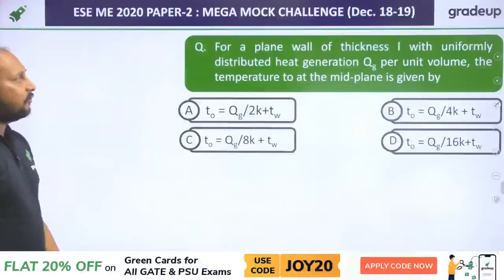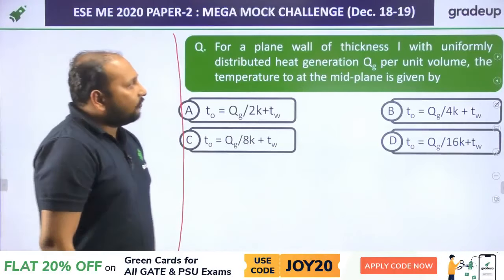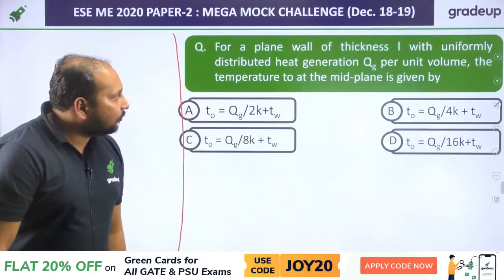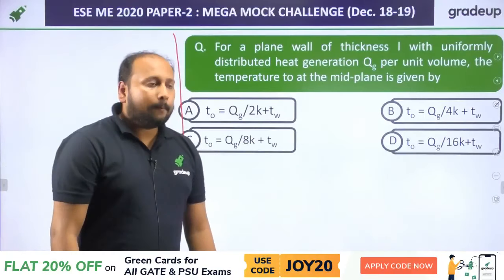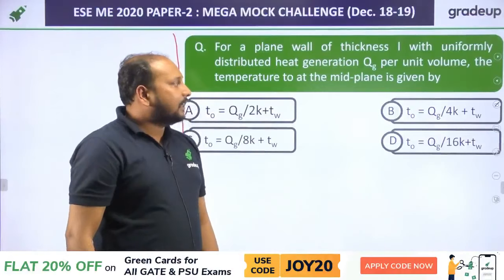Next question. This question is from heat transfer. For a plane wall of thickness L with uniformly distributed heat generated, that means your Q dot is given per unit volume, the temperature at the mid of the plane is given by.